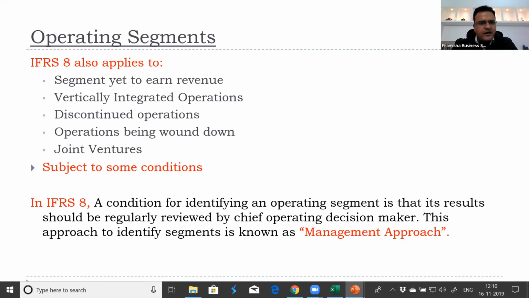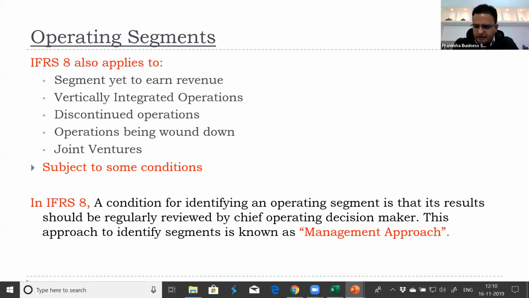So IFRS 8 applies to segments yet to earn revenue. They are investing, but they have not earned revenue. Vertically integrated operations, what are the relationships where they are integrated or they are supporting those operations because of spending money on them. Discontinued operations, operations being wound down, joint ventures, or anything subject to conditions.